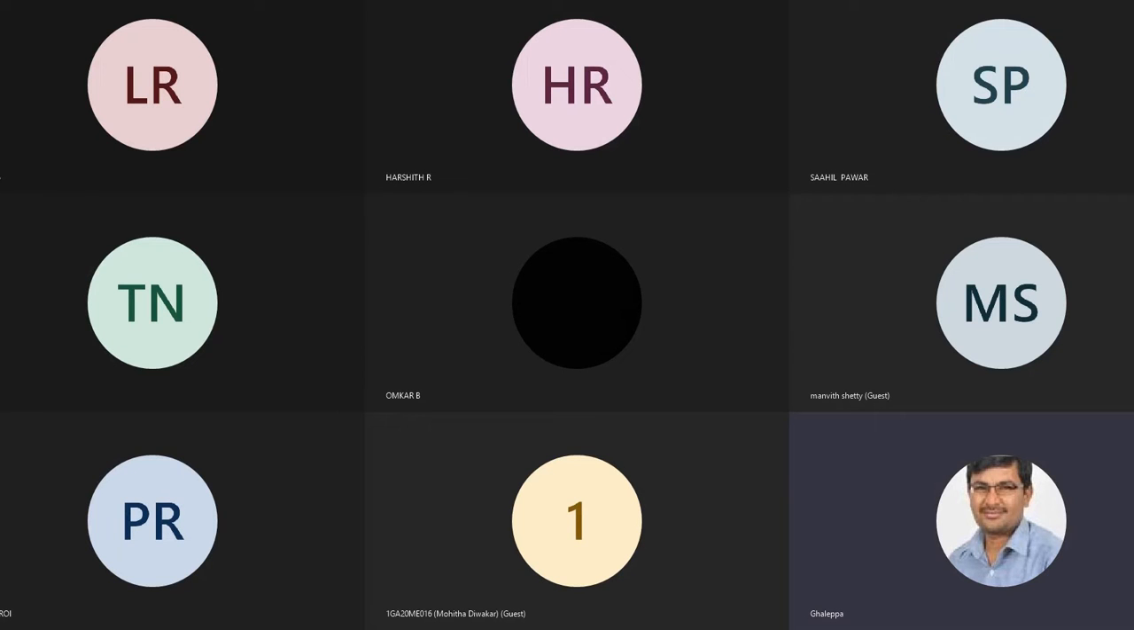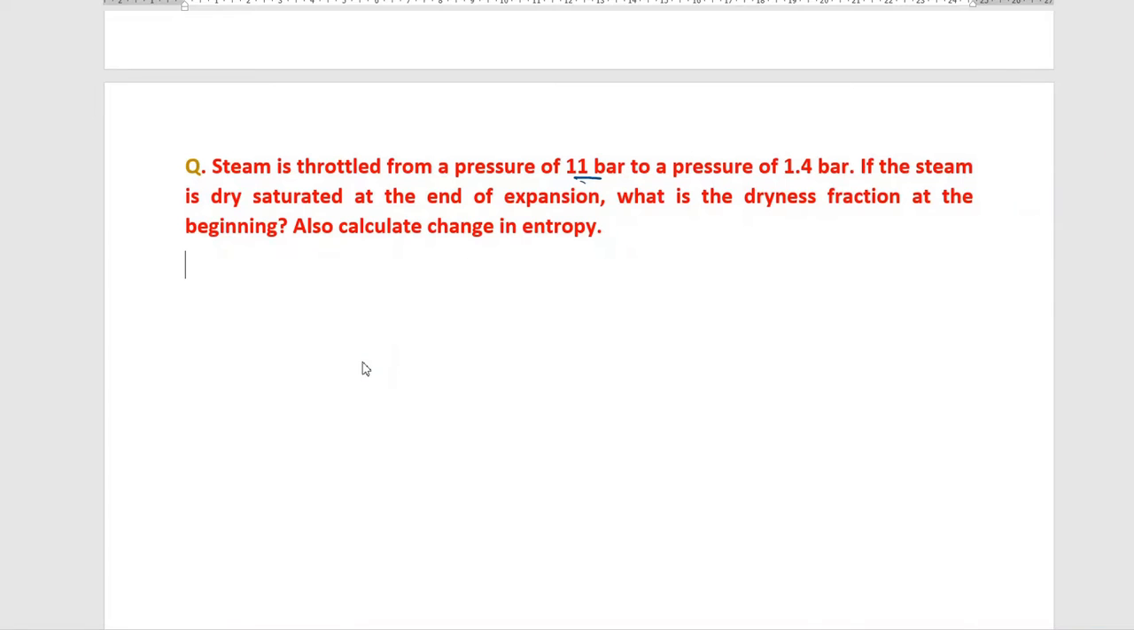Steam is throttled from a pressure of 11 bar. So on steam, the steam pressure is 11 bar, that is at point 1. So we'll write the solution. Step number 1, write the given data. First we'll write what data he has given in the statement.